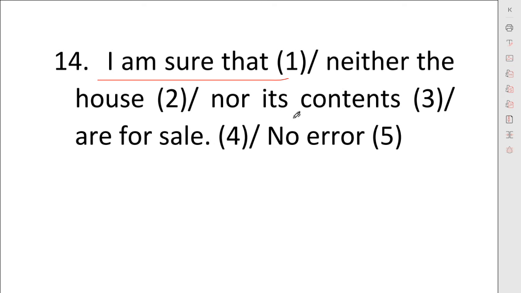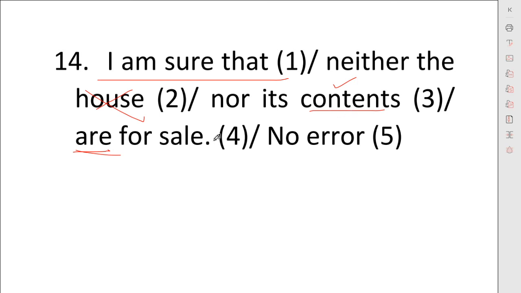You got me? So we will change the verb according to the second noun we are using. We have no connection with the first noun. We only have a connection with the second noun.